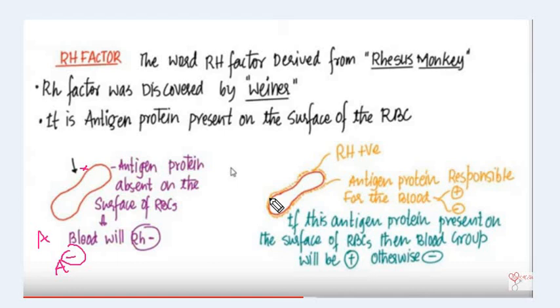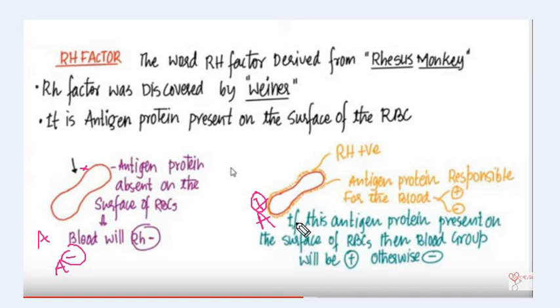Another case we consider: suppose this is also blood group A, and here in the blood cell the antigen protein is present. Since the antigen protein is present, what will be the final blood group? The final blood group will be A positive. That means this antigen protein is responsible for the blood group being positive or negative.